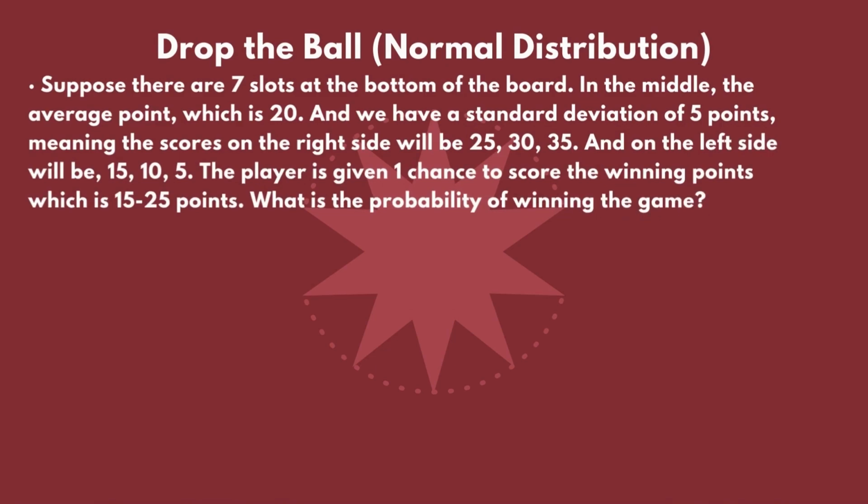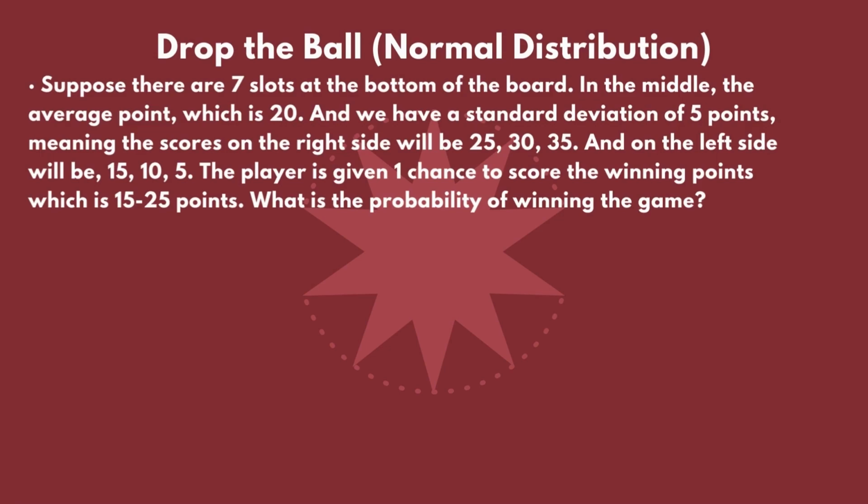The scores on the right side will be 25, 30, and 35. And on the left side will be 15, 10, and 5. The player is given one chance to score the winning points, which is 15 to 25 points. What is the probability of winning the game?